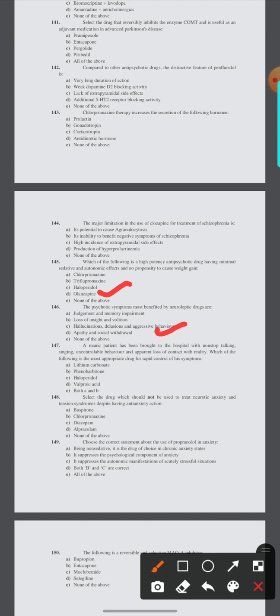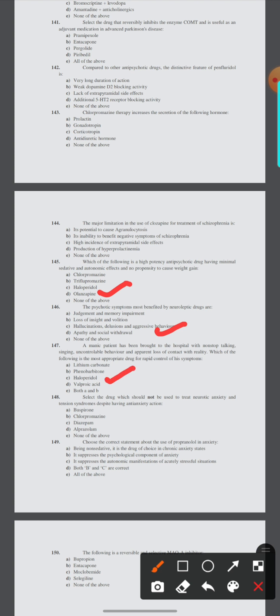147. A manic patient has been brought to the hospital with non-stop talking, singing, uncontrollable behavior, and apparent loss of contact with reality. Which of the following is the most appropriate drug for rapid control of his symptoms: lithium carbonate, phenobarbital, haloperidol, valproic acid, or both A and B. 147 is C, haloperidol.